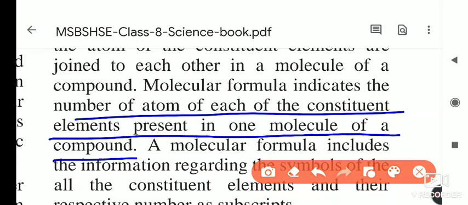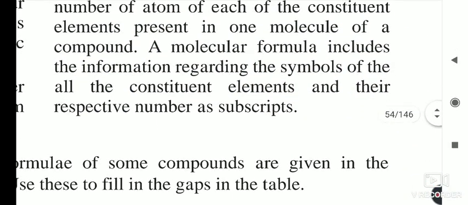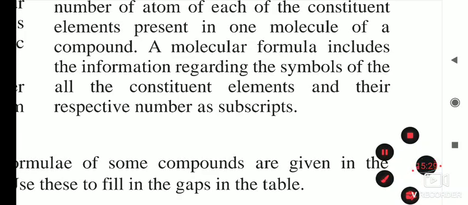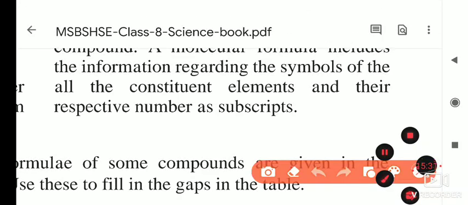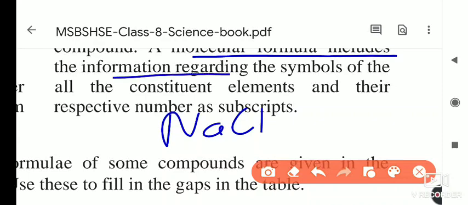A molecular formula includes information regarding the symbols of all the constituent elements and their respective numbers as subscripts. Suppose I write NaCl.